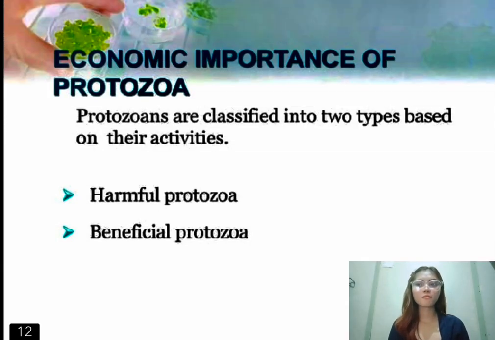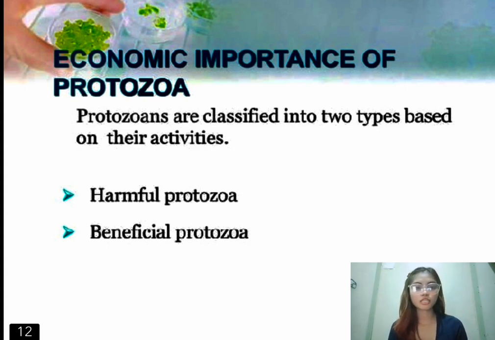Next is the economic importance of protozoa. Protozoans are classified into two types based on their activities, the harmful protozoa and the beneficial protozoa. Protozoa benefit food because they provide food for insect larvae and worms, which are taken by fishes and crabs, which are eaten by man. Insect control: several protozoa control harmful insects by parasitizing their bodies.